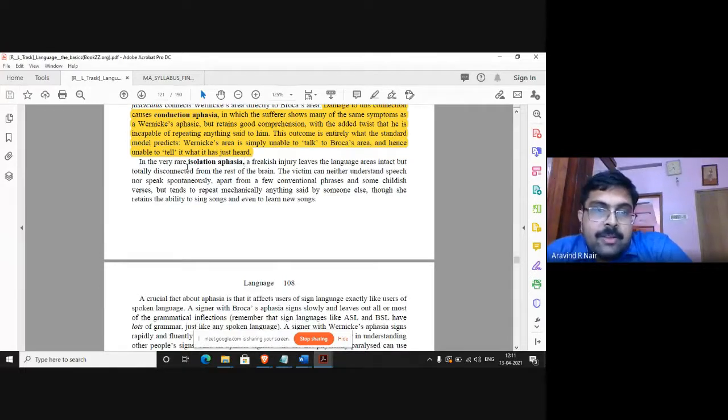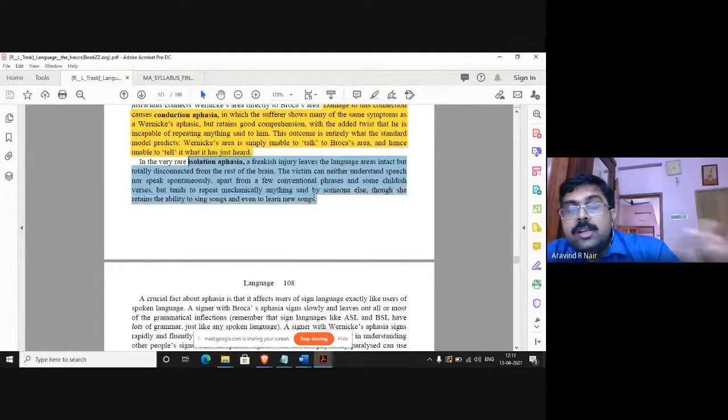So isolation aphasia is a freakish injury that leaves the language areas intact, but totally disconnected from the rest of the brain. The victim can neither understand speech nor speak spontaneously, apart from a few conventional phrases and some childish verses, but tends to repeat mechanically anything said by anyone else, though she retains the ability to sing songs and even to learn new songs.